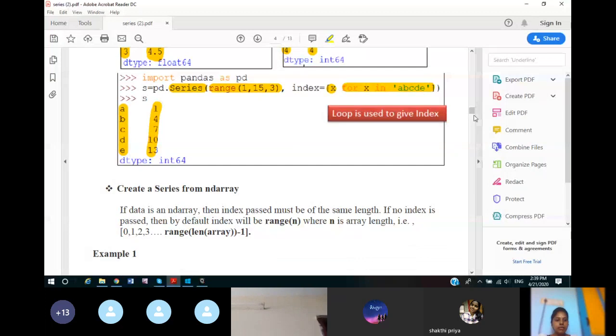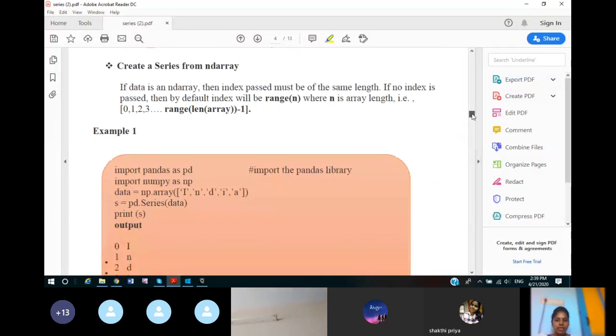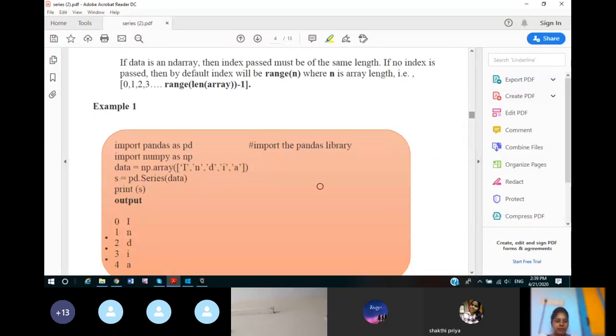Now how can we create a series using ndarrays? Again the method is the same. First create an ndarray like we have created here. Then create the series using the series function and call this ndarray, the array name or the array object, inside the parentheses of the series function.